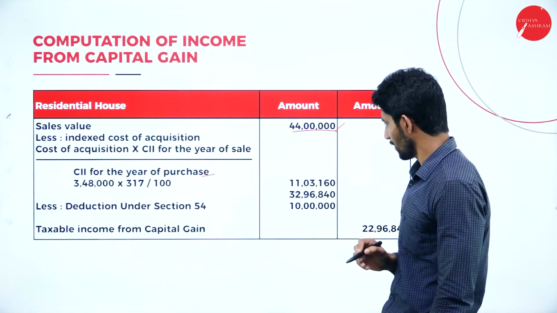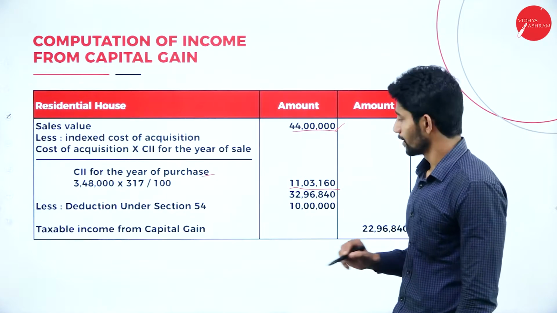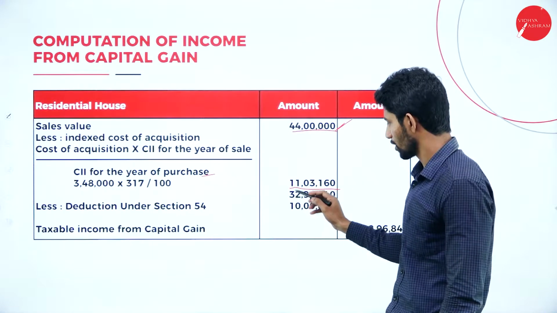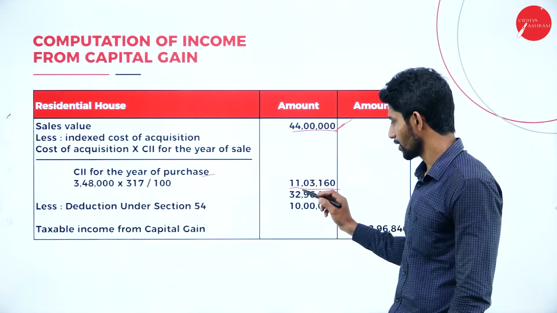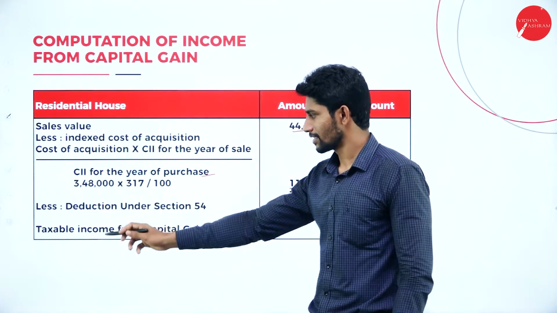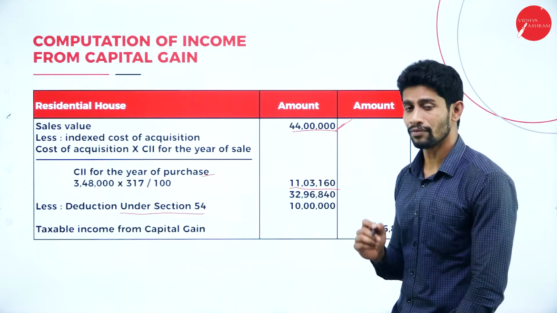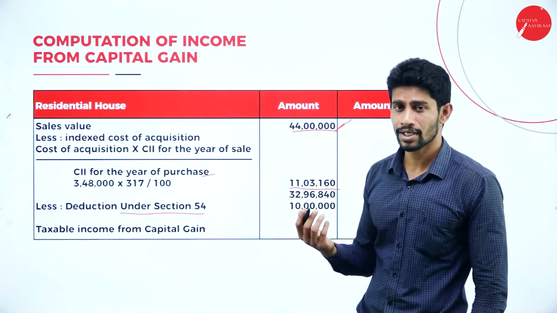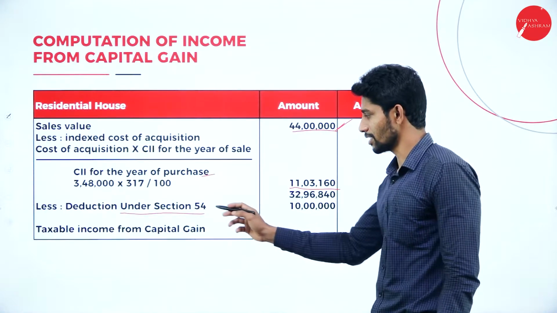Deduct 11,03,160 rupees from this 44 lakhs. You will get 32,96,840. So from that value, we deduct the deduction under section 54. When are we supposed to give this deduction? If he is going to purchase a new asset, at that point of time we can give deduction under section 54.